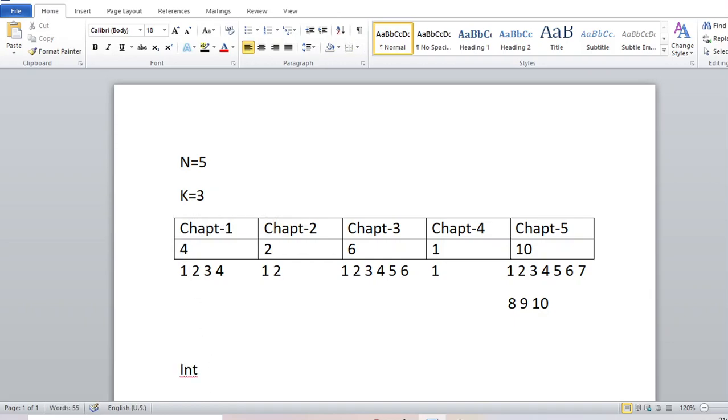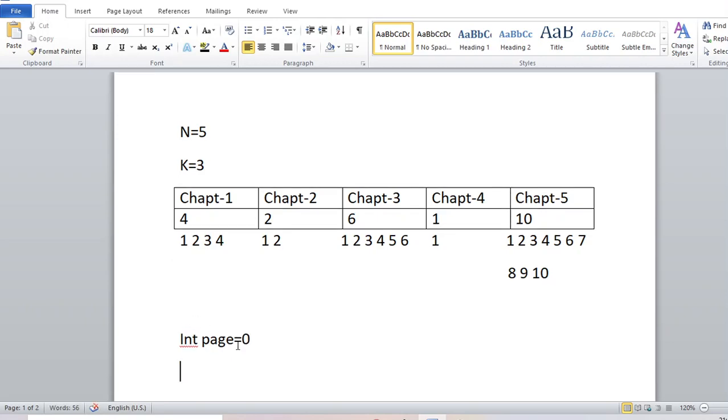I am taking an integer page. Initially it is 0, from where I will check the index of the page, and another integer count, which will count the number of special problems, and is again initially 0.